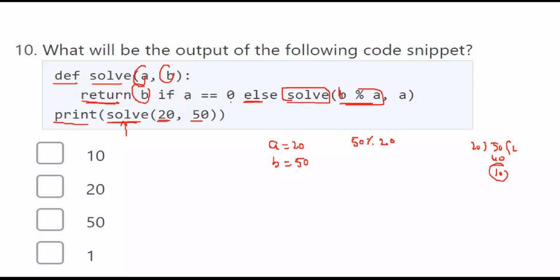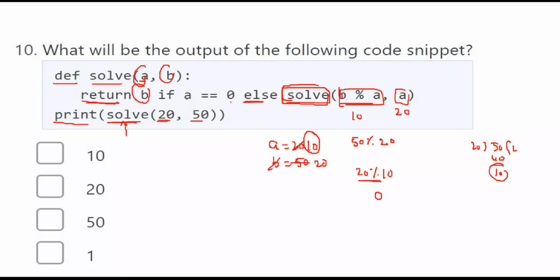That means in this part you are sending 10 and in this part the value of a is 20. So now the new value of a is 10 and the new value of b is 20. Again return b if a is equal to 0. Here a is not equal to 0. So you are coming to the else part and again you are calling the function solve. That means you are making a recursive call. Here again b modular division with a. What is b? 20. 20 modular division with 10. So what is 20 modular division with 10?